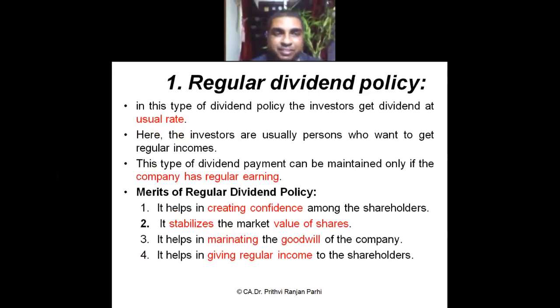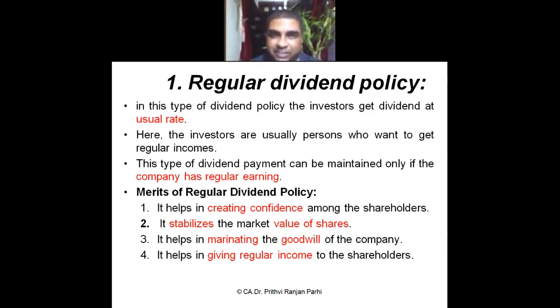First one is regular dividend policy. Here dividend is paid at the usual rate, quite a normal rate, as per the expectation of the shareholders. Normal dividends are paid. This kind of dividend payment can be maintained if the company is having regular earning. If the company is regularly earning, then it can pay regular dividend. If there is regularity in the earning, then dividend can also be paid regularly.